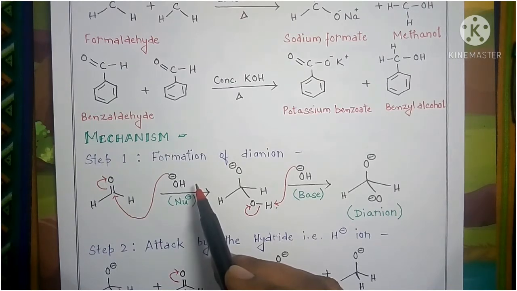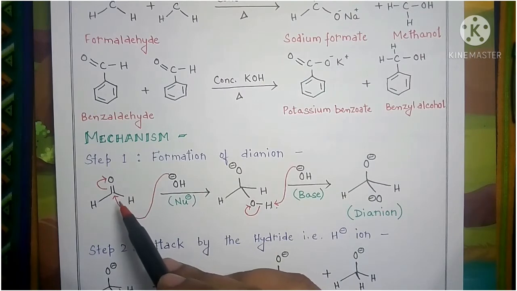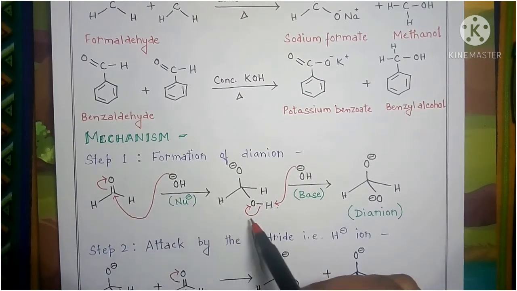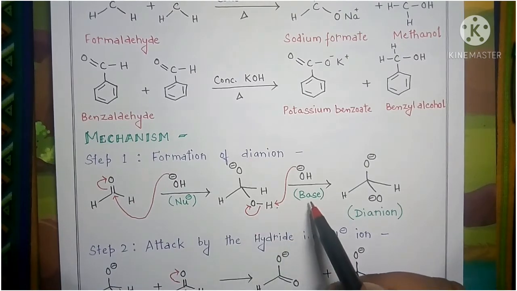So it will obviously attack the carbon center in the carbonyl group, because that is the electrophilic center in the carbonyl functional group. So first an anion will form.